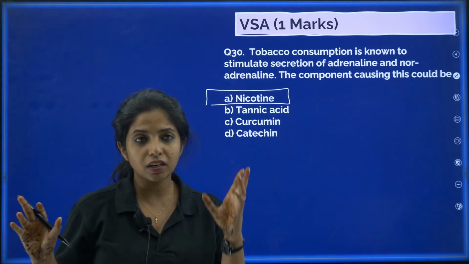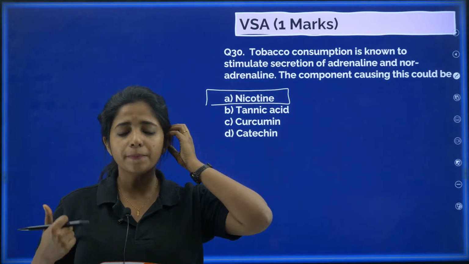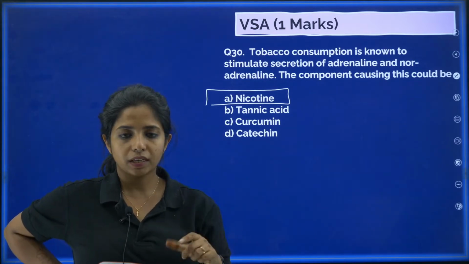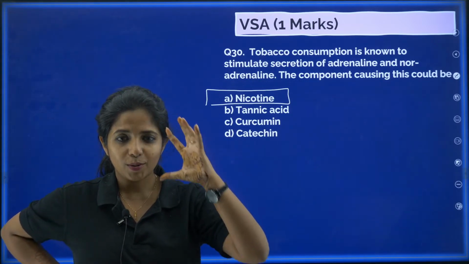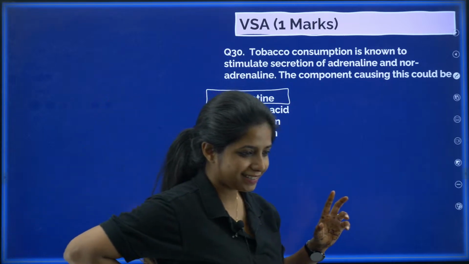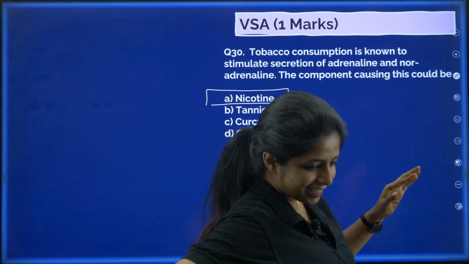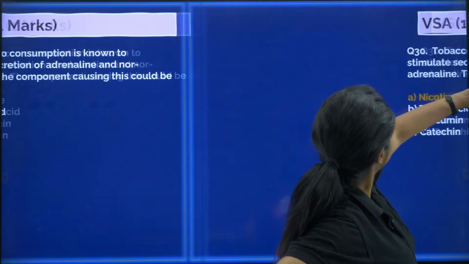So you will be asked in a 5-mark question that I saw in the model question paper, that is, they have given, there is a drug that raises the blood pressure. Now you are not aware what is that drug. Okay, so it is nicotine. So please remember that. Okay. Shagufta also, 30A. Great, my dear children.